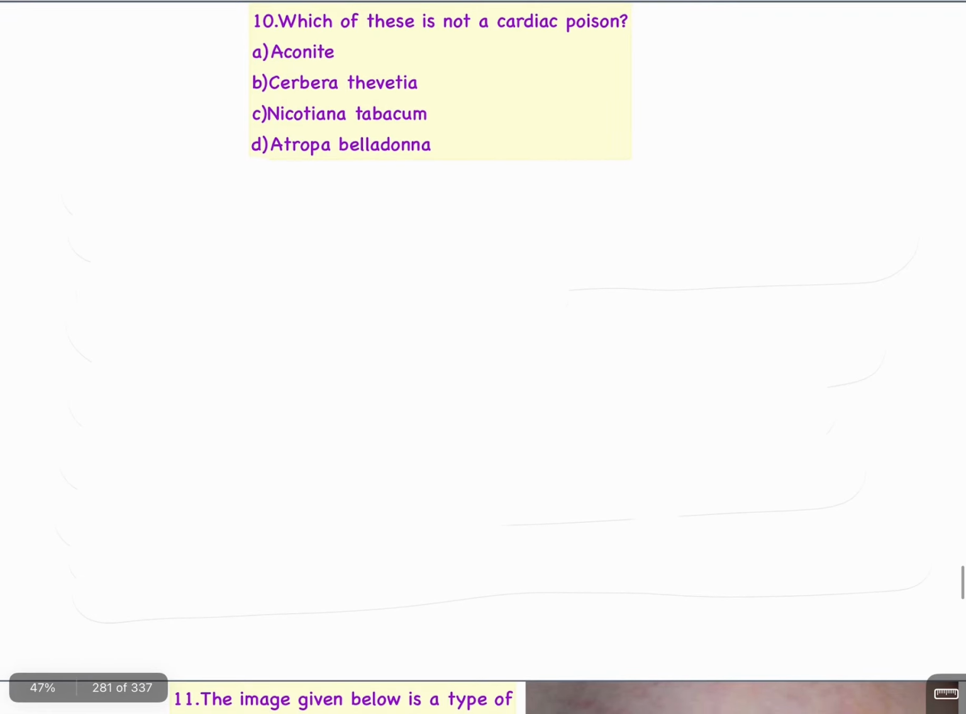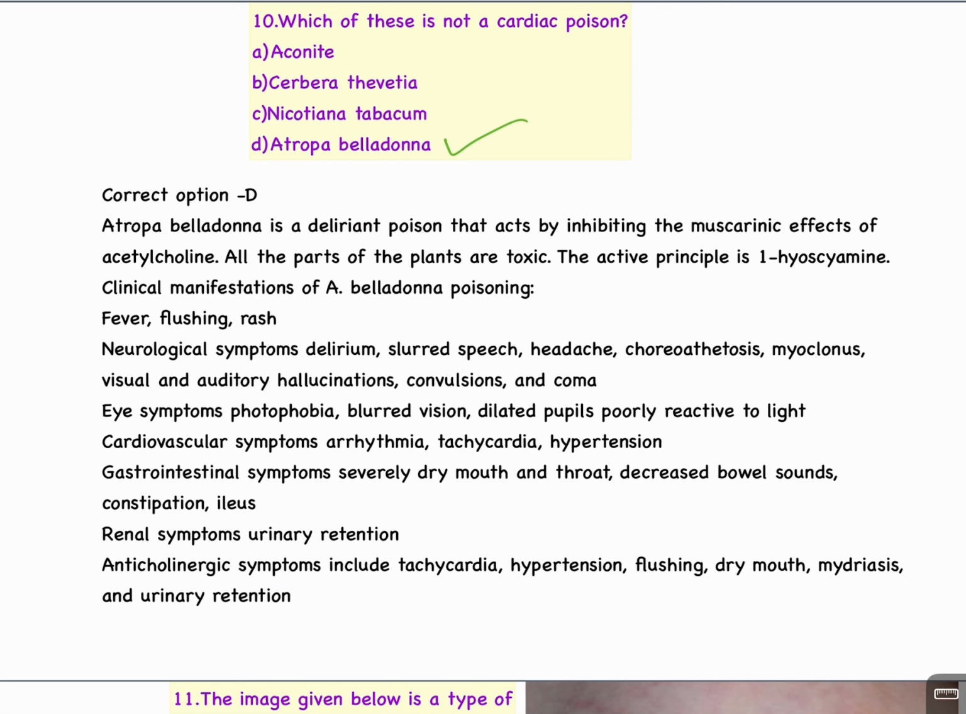Question number 10. Which of these is not a cardiac poison? A. Aconite, B. Cerbera thevetia, C. Nicotiana tabacum, D. Atropa belladonna. The answer is D. Atropa belladonna. Atropa belladonna is a deliriant poison that acts by inhibiting the muscarinic effect of acetylcholine. All the parts of the plant are toxic. The active principle is l-hyoscyamine.